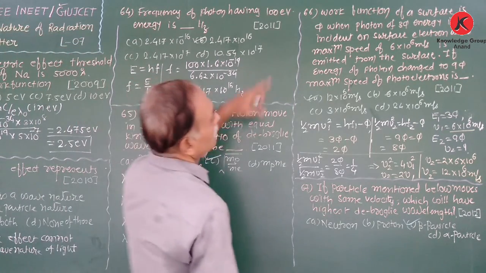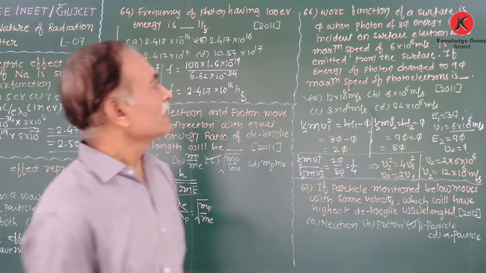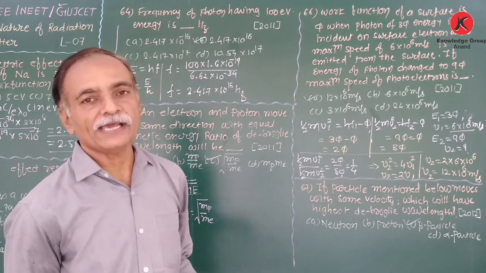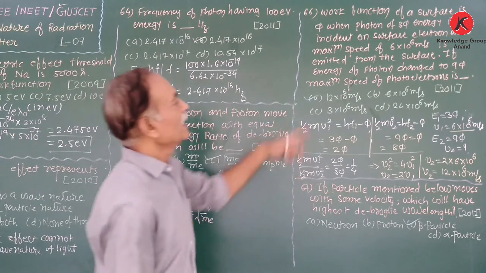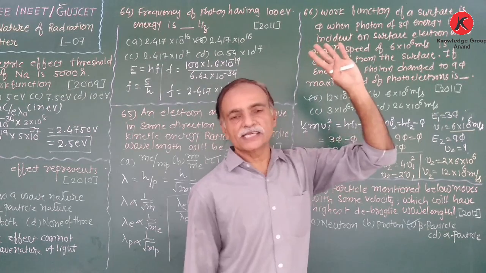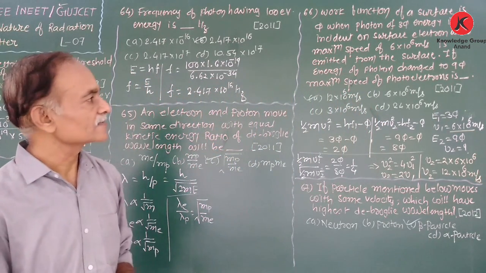Again, the work function of the surface is given as phi. Now, a photon of 3 phi energy is incident on the surface. An electron with maximum speed of 6 into 10 to the power 6 meter per second is emitted from the surface.